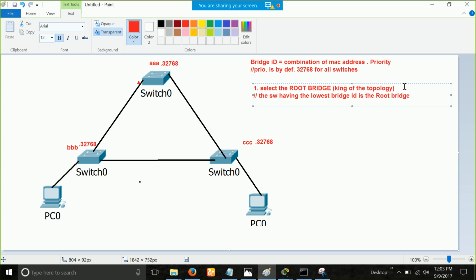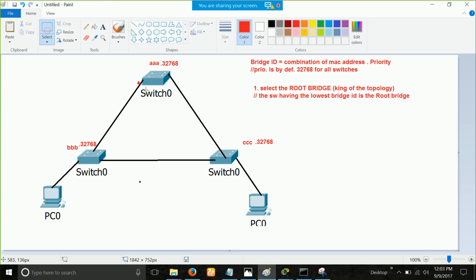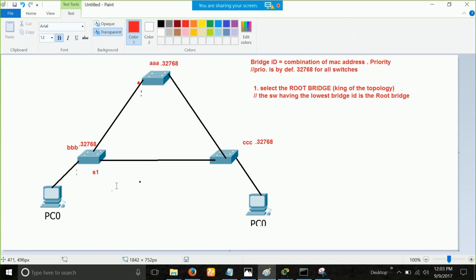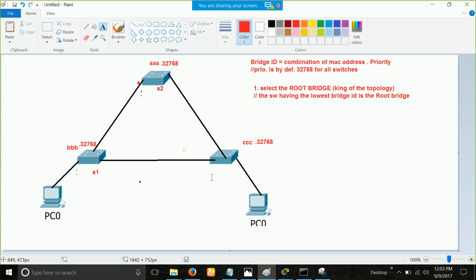Now please tell me, I'll just change the name. We have switch 1, switch 2, switch 3. I'll just rename them. This is switch 1, this is switch 2, this is switch 3. So now tell me which switch is the king or the root bridge of the network.